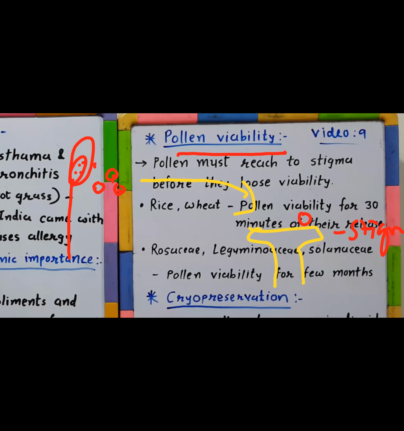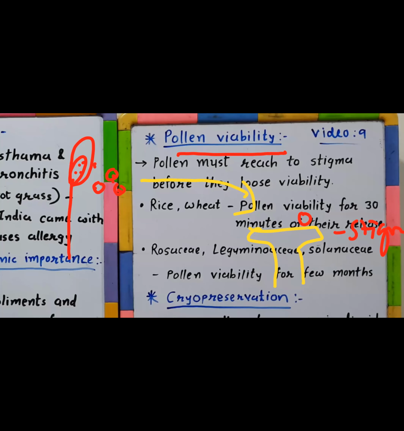You can consider it almost a dead cell, not capable of further germination. So the period for which it remains alive and capable of inducing germination is called pollen viability.